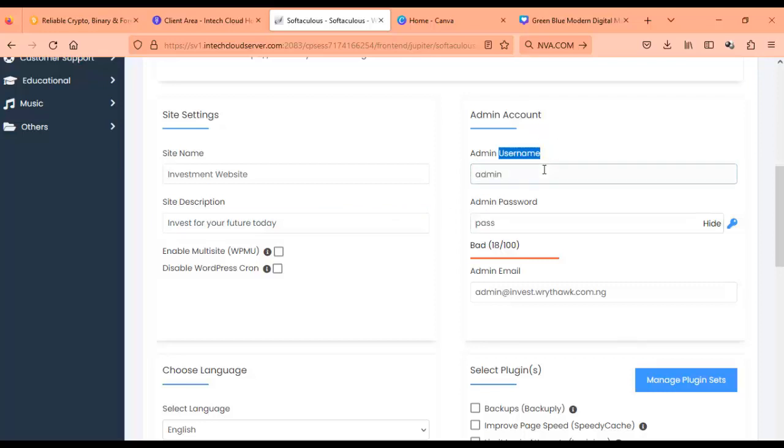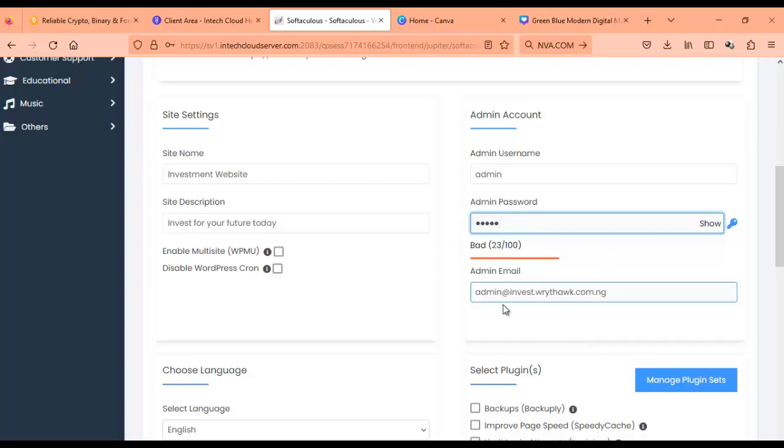So you create your admin access here. If you want to change your username, you can change it. If you want to change your password, you can change your password. But I'm going to leave it for this training purpose. I'm going to leave it as admin and pass. Or I can still write something else. Make sure you give it a strong password anyway.